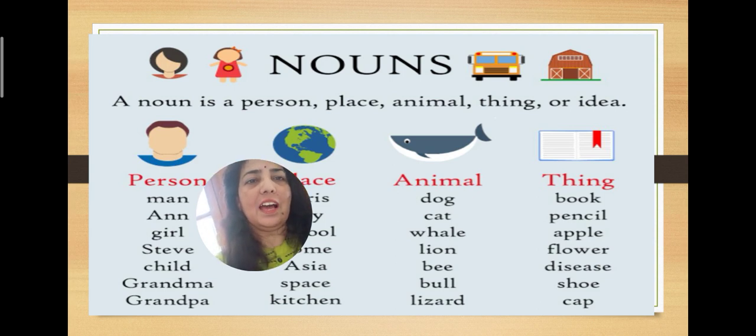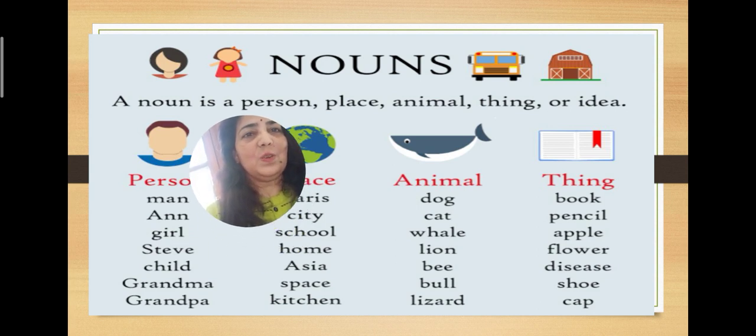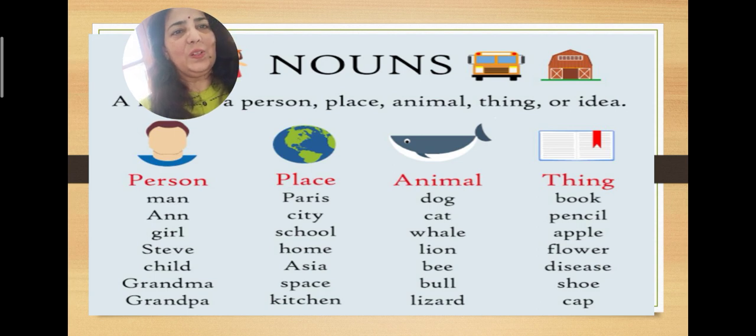So over here I have a list of persons, places, animals and things. So you can see they all have a name. I'm not going to read them out. You can see them. So let's move on to the next slide.